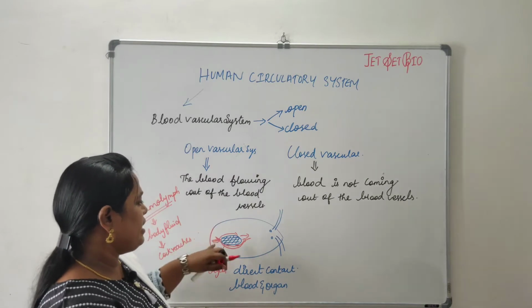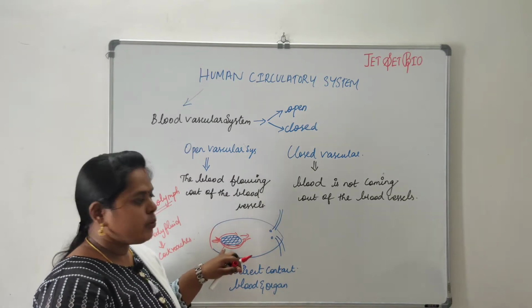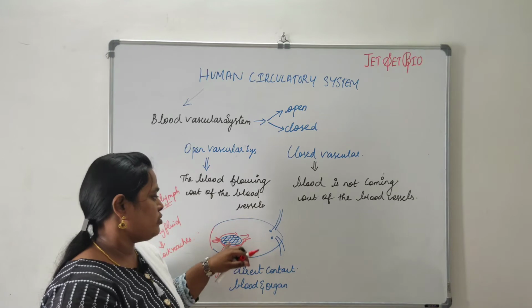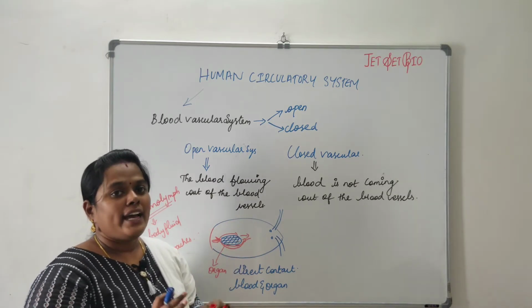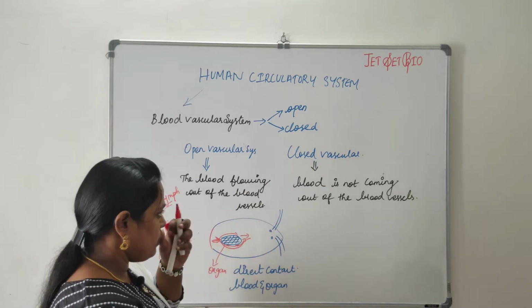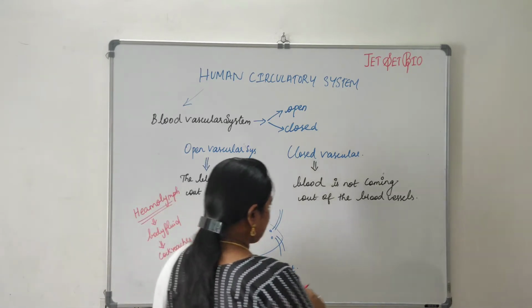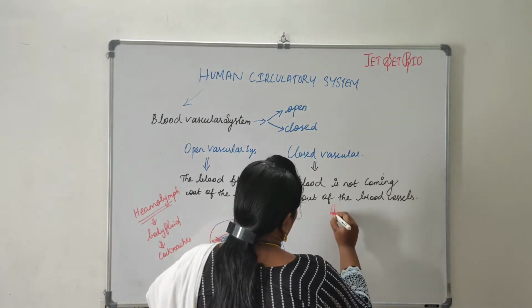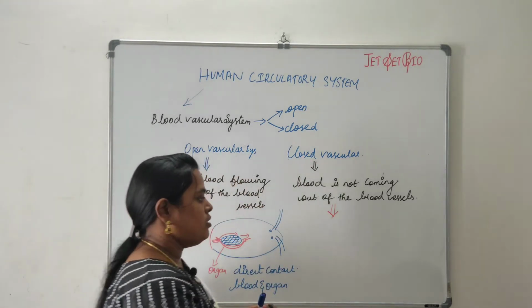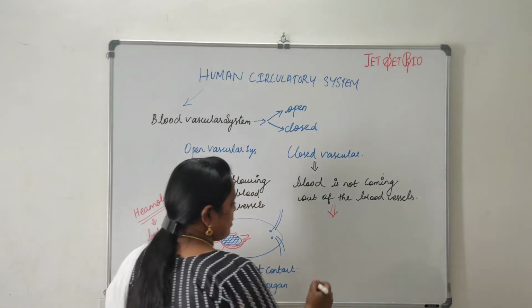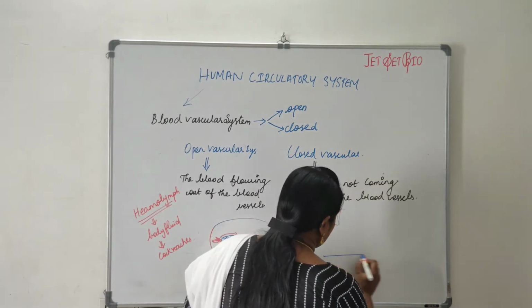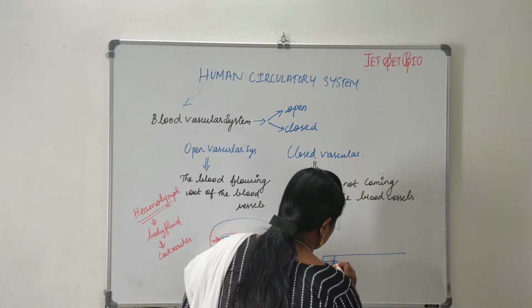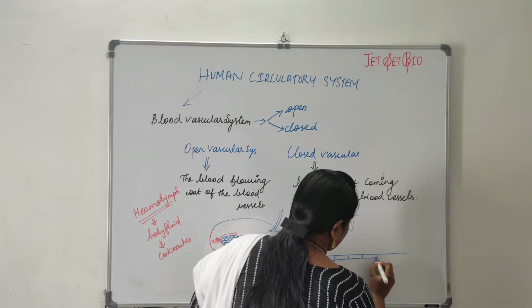So the materials, that is the oxygen and the other nutrients present in the blood, are transfused to the organs directly, as the blood has a direct contact with the organ. Now coming to the closed vascular system, what happens in this case? This is the layered tissue of an organ.